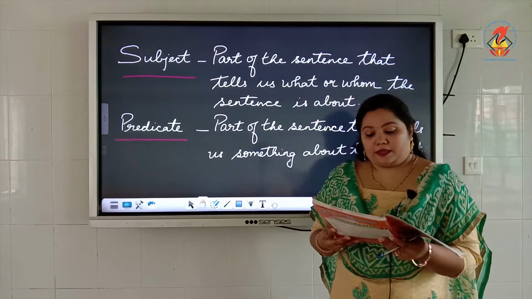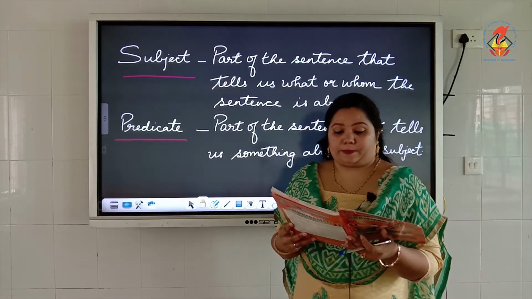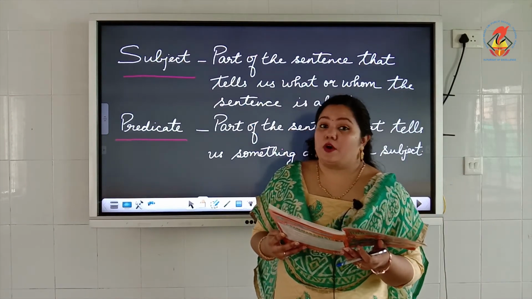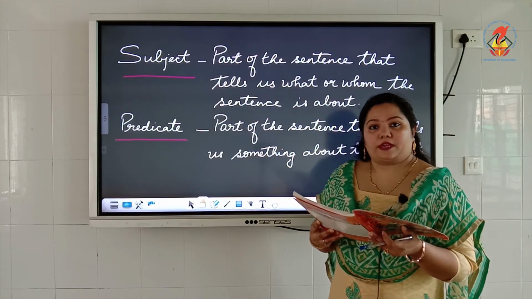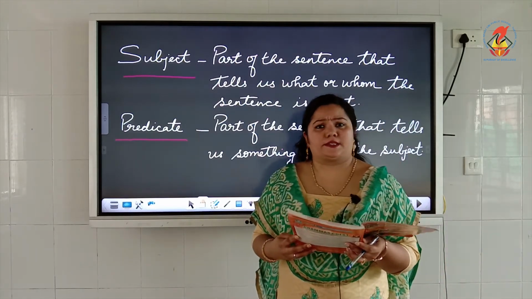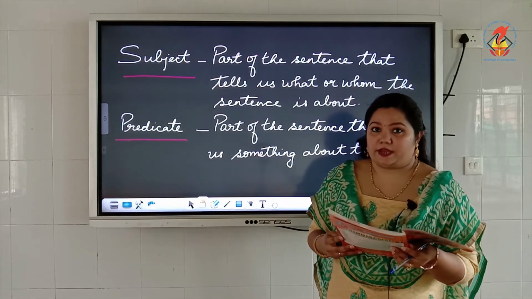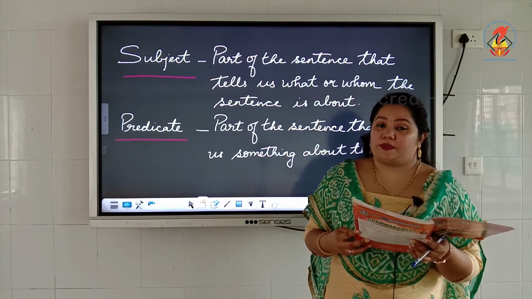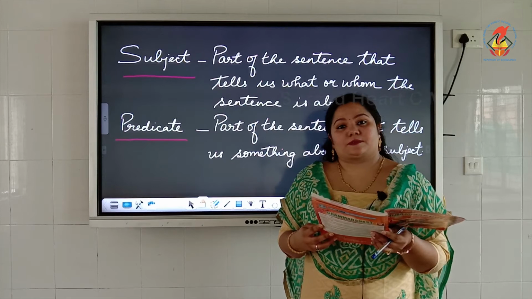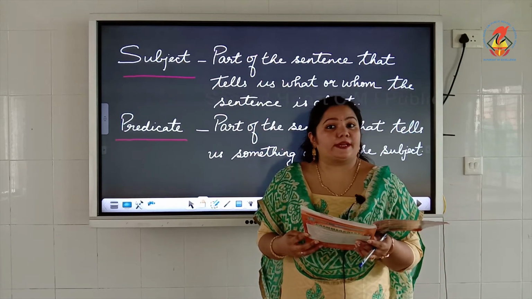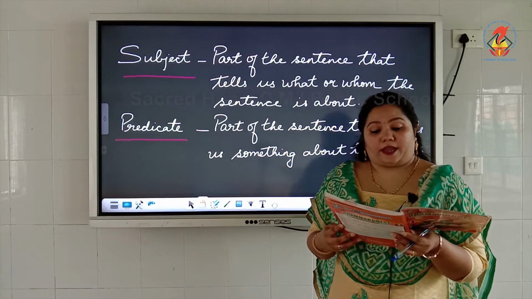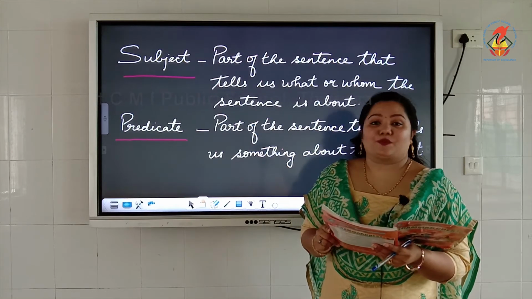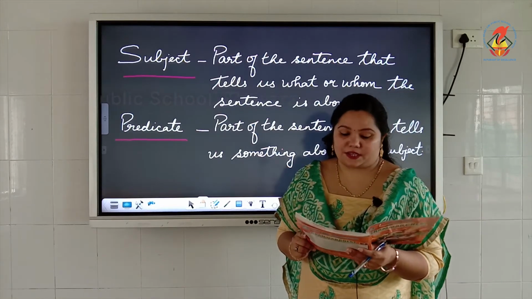Now, in your textbook, page number 9, we have a sentence over there. The players are not tired. Okay, so just like this, it's an entire sentence. The players are not tired. It makes complete sense. Now in that sentence, the word players becomes a subject because the sentence is about players. And what about the players are we saying? It is said that they are not tired. So the remaining part of that sentence, are not tired, would become the predicate of that entire sentence.